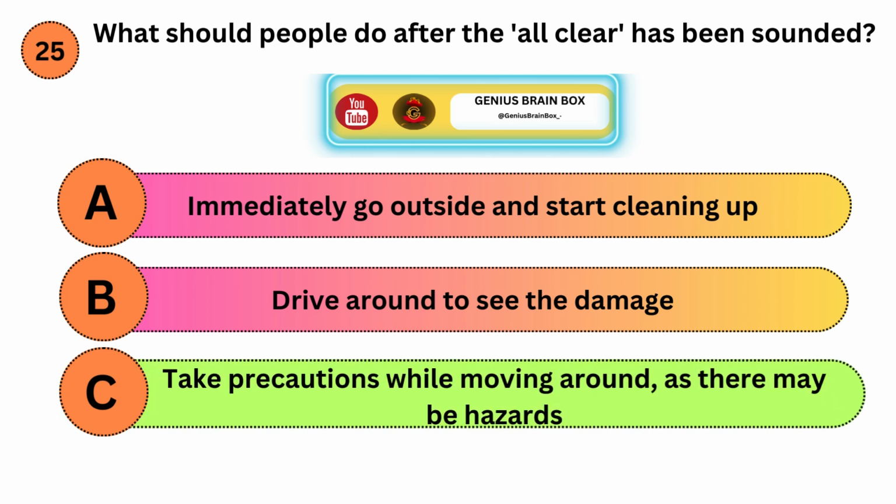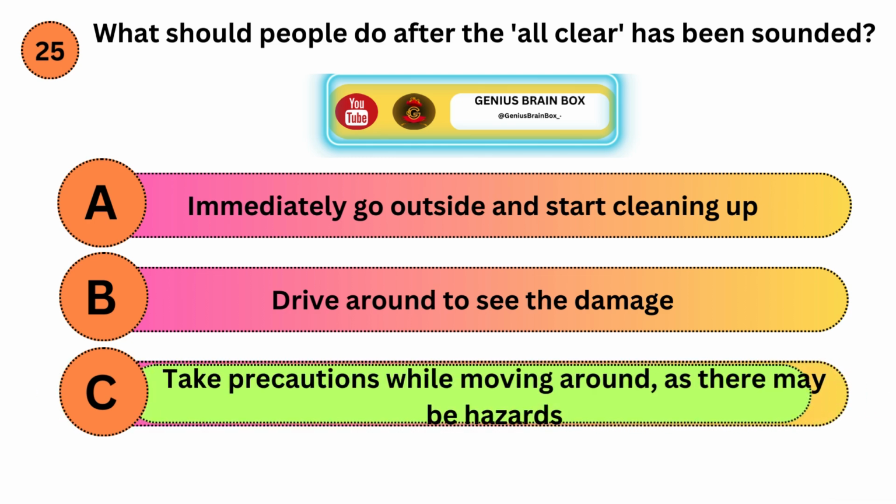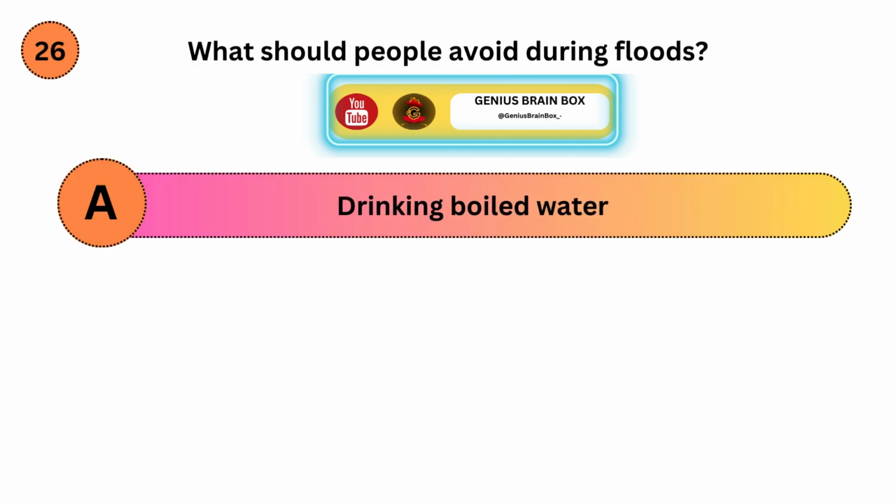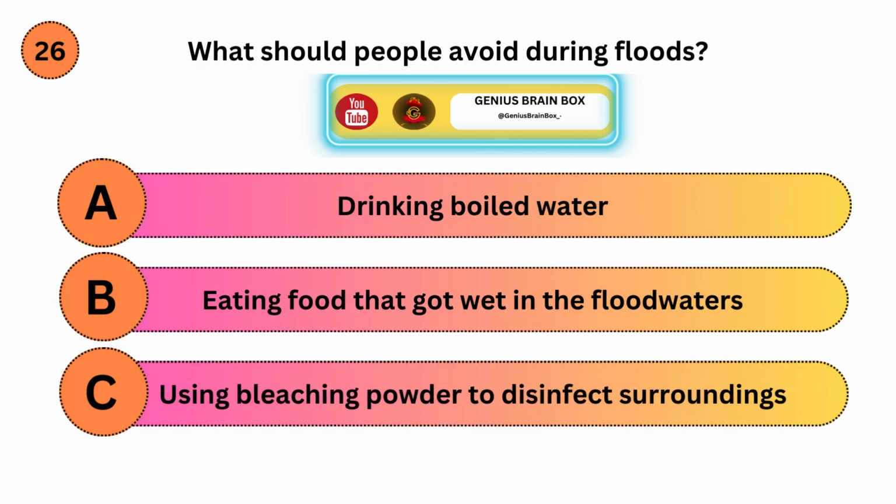Correct answer is C. Explanation. Even after all clear has been sounded, take necessary precautions while moving to or out of your house. There may be partially uprooted trees or poles. What should people avoid during floods? Option A, drinking boiled water. Option B, eating food that got wet in the floodwaters. Option C, using bleaching powder to disinfect surroundings.